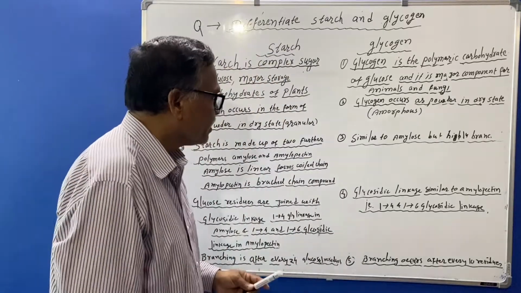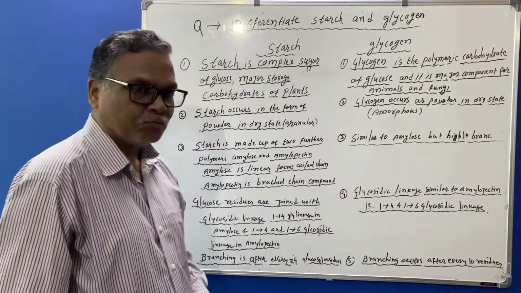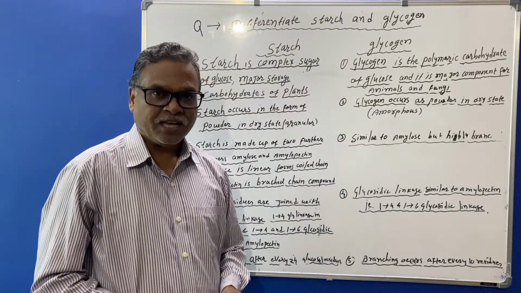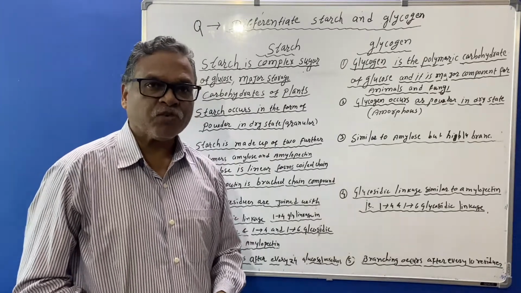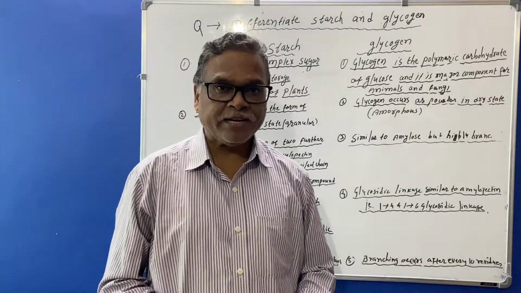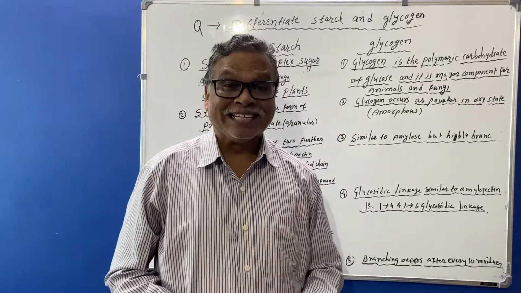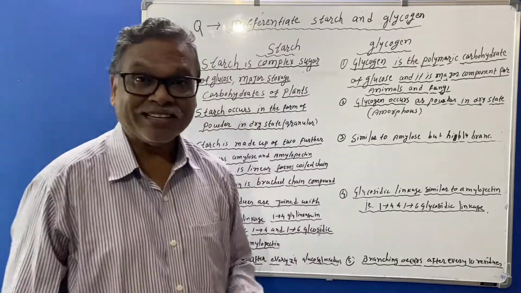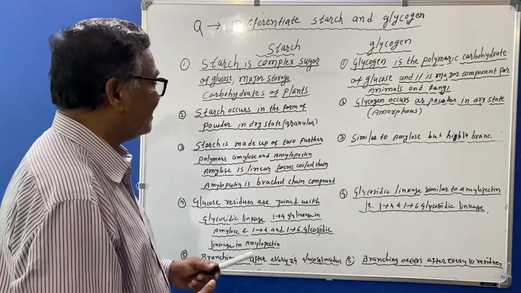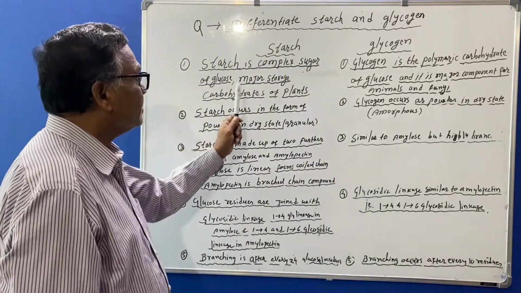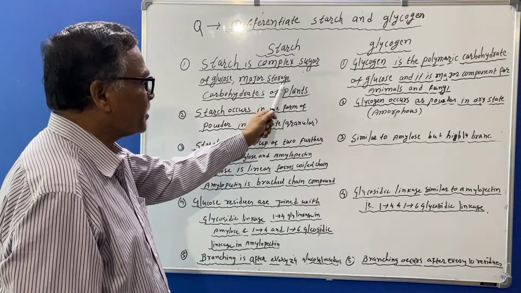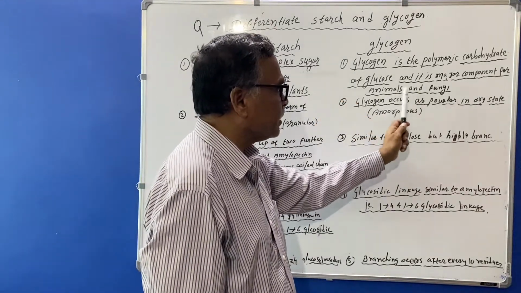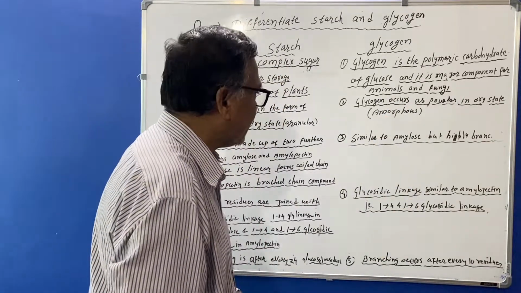So here we should know that potatoes and rice contain more starch, and they are very harmful for diabetic patients. A diabetic patient should not eat more starch, potatoes or rice. So here starch is the major storage of plants and glycogen is the major storage of animals and fungi.